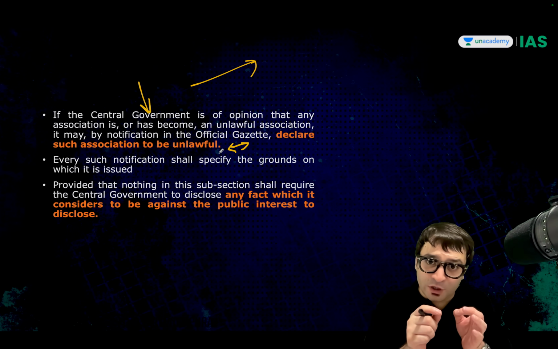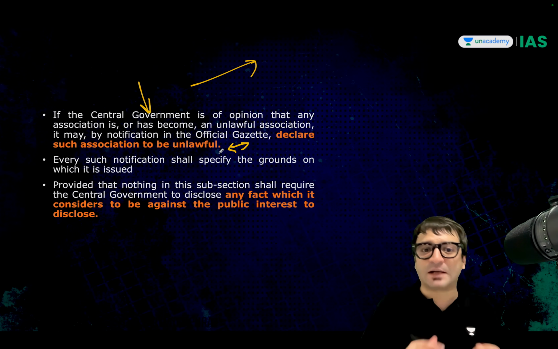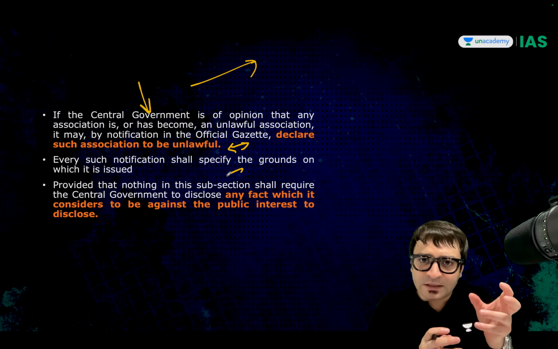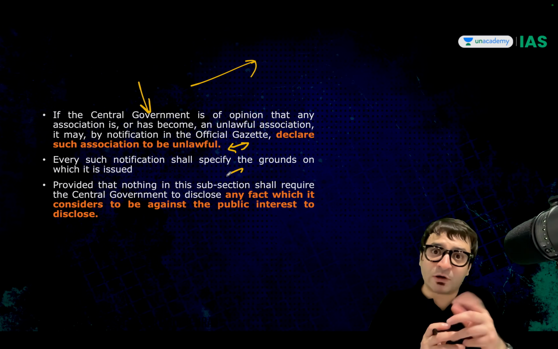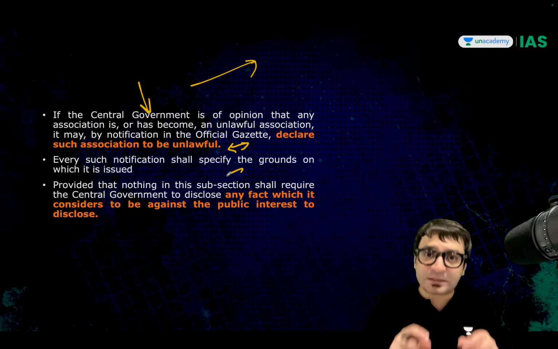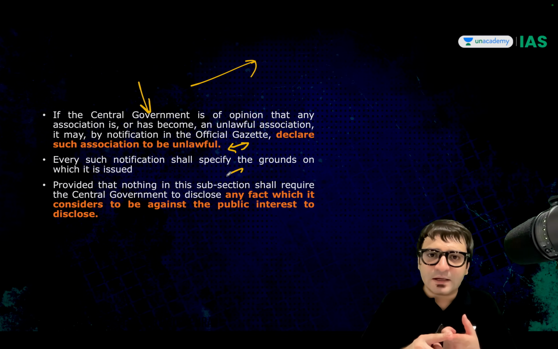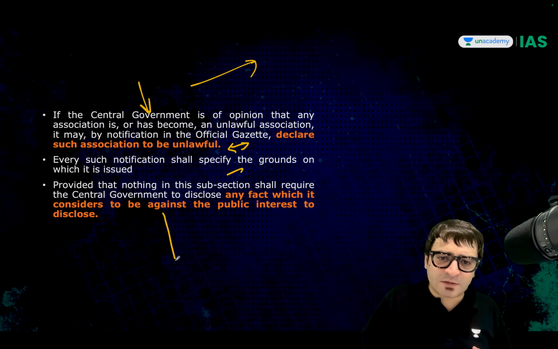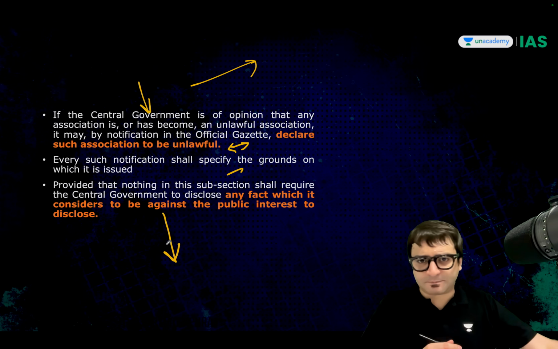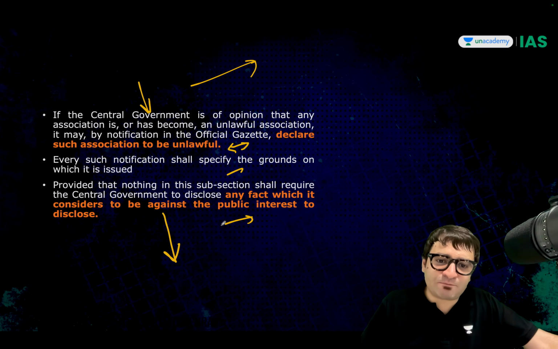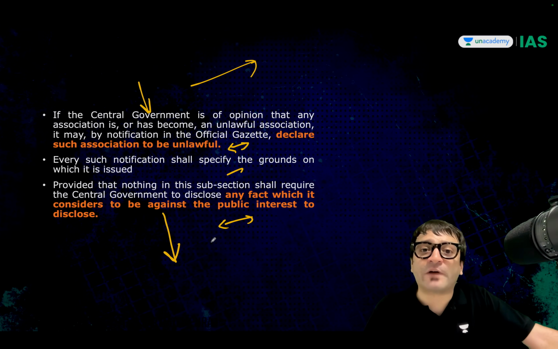But whenever you issue such a notification, important fact, you have to specify on what grounds you declared this organization an unlawful organization or a terrorist organization. But another fact, in some cases, the central government may not disclose any fact if it considers it is against the public interest to disclose this fact.